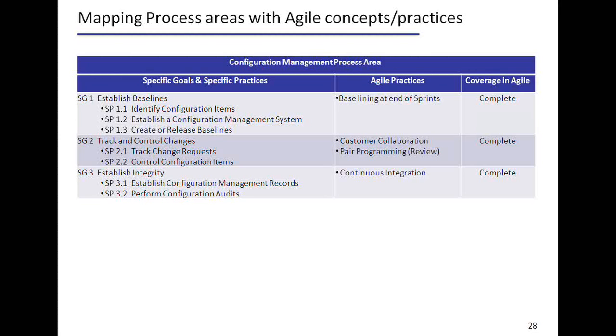Configuration management practices, again, from an extreme programming perspective, give a greater emphasis on things like baselining of code, pair programming, and continuous integration, where continuous integration is made easier by tools like Hudson or Cruise Control, if you talk about the Java world. So these things are available and made use of in the agile world. And how do you establish integrity? Again, we have the tools which are used for implementing continuous integration.